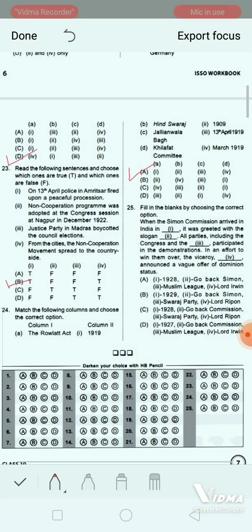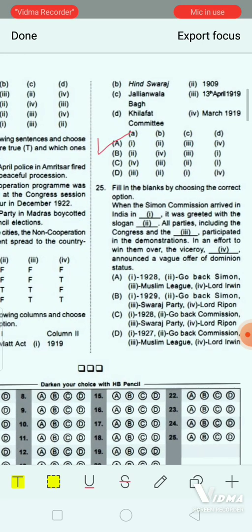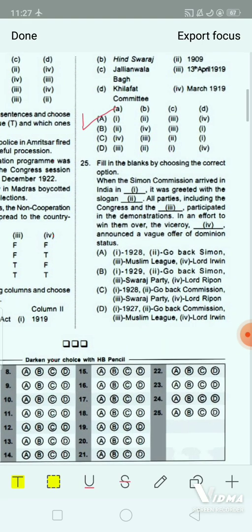Next, coming to next question, which is fill in the blanks type, which you have to choose the correct option. Okay. When the Simon Commission arrived in India in dash, it was greeted with the slogan dash. All parties, including the Congress and the dash, participated in the demonstration in an effort to win them over. The Viceroy dash announced a vague offer of dominion status. So in A you can see year is mentioned, that is 1928, first one, number 1. Number 2 will be Go Back Simon, number 3 Muslim League, and number 4 will be Lord Irwin.